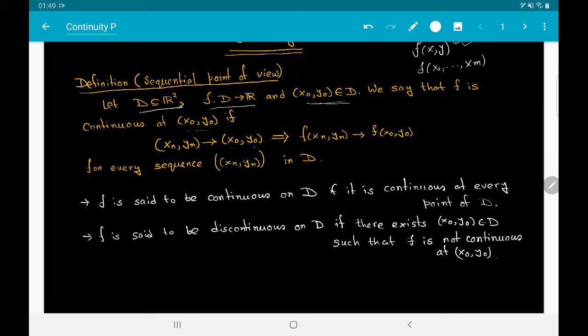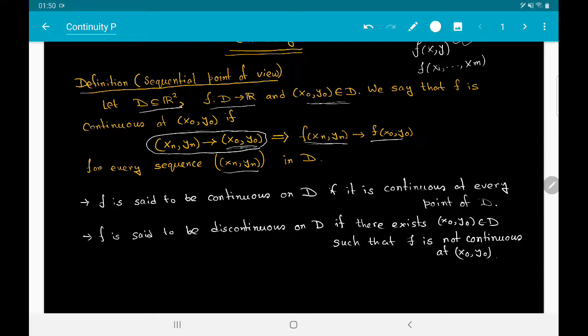So I must emphasize that the convergence of this sequence is really a convergence of a sequence of real numbers, whereas the convergence mentioned here is a convergence of a sequence of two-tuples. So this should hold for every sequence (xn, yn) that converges to (x0, y0).